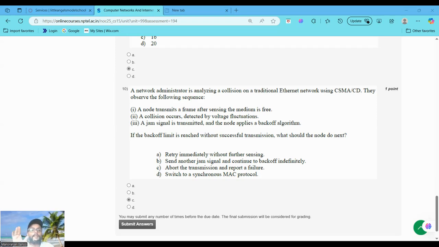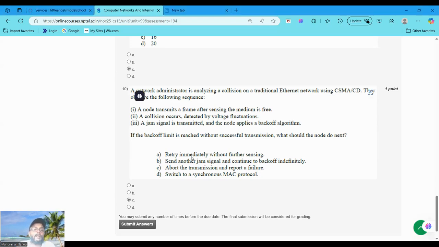Next, A is incorrect because retrying immediately without sensing violates the CSMA/CD rules. B is also incorrect because continuing to back off indefinitely is not standard behavior. Ethernet has a retry limit. And D is also incorrect as the switching protocol is not a response to reaching the backoff limit. Thus, only option C, it aborts the transmission and reports a failure.